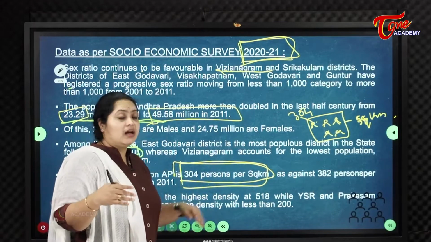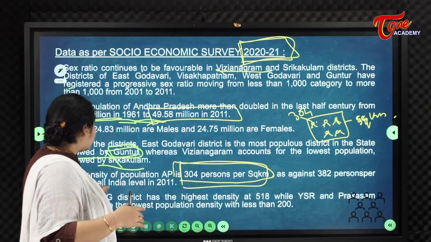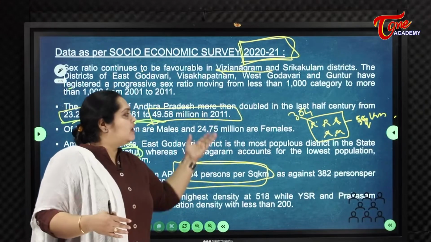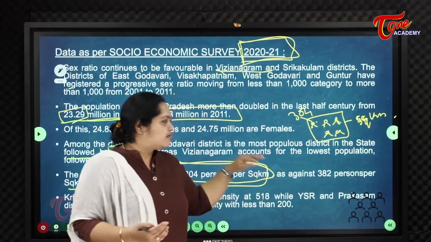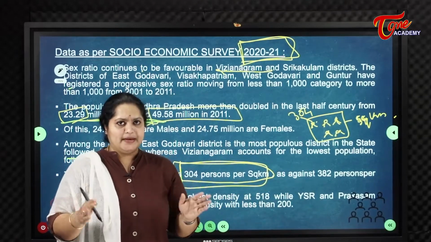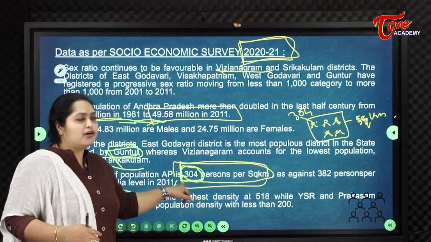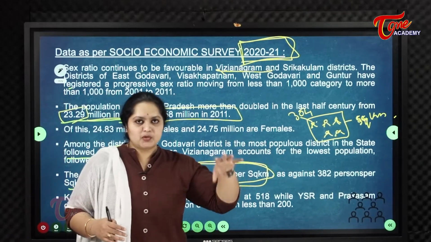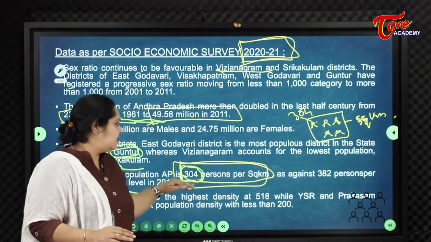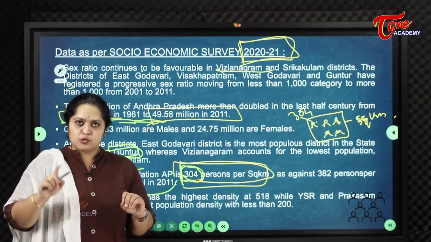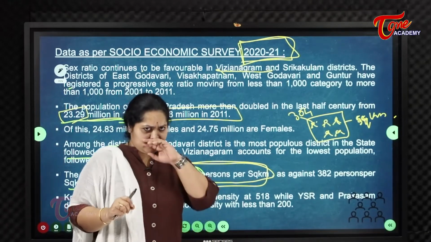That is against 382 persons per square kilometer, the all India average. If we take the all India average, that is 382 persons per square kilometer, we are only 304. What is the population density in Andhra Pradesh? It means 304 persons per square kilometer. For India, it is 382 persons per square kilometer.